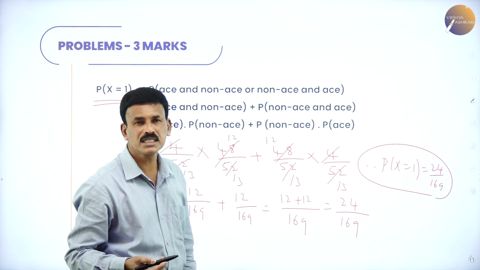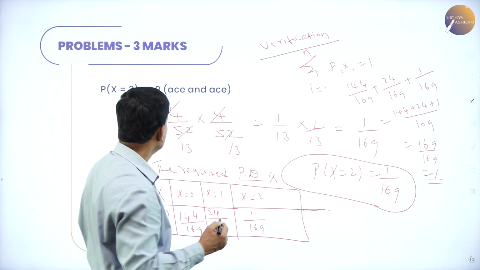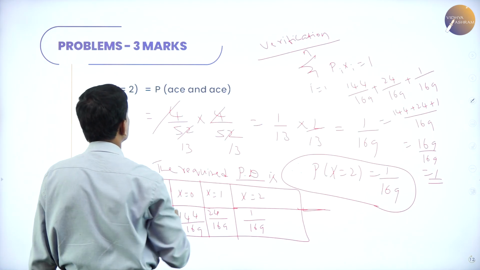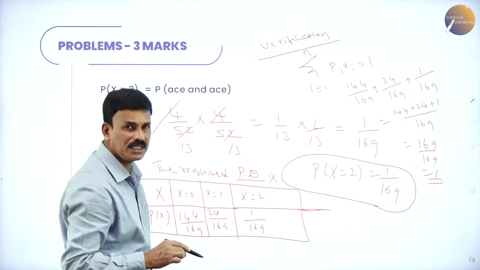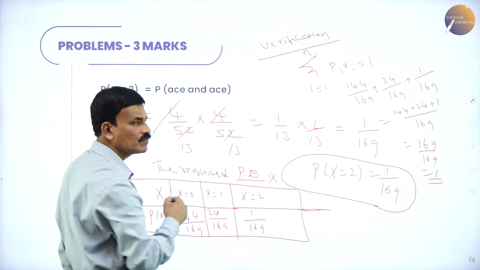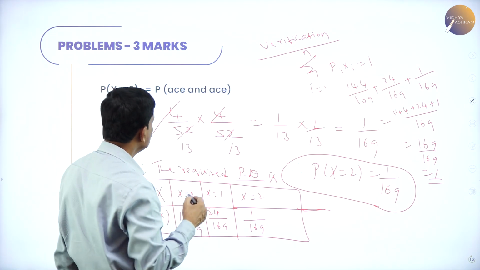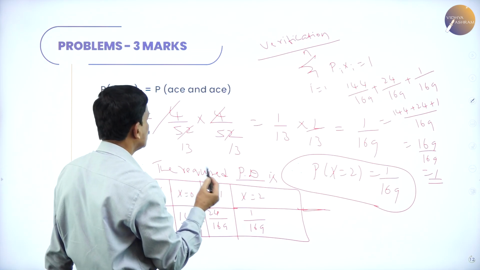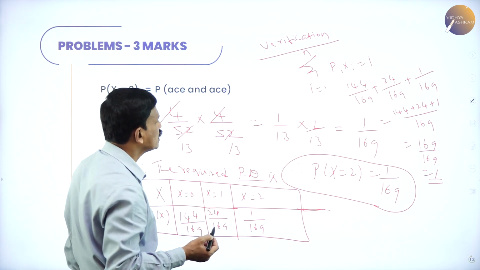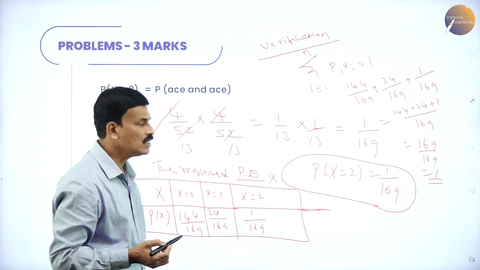Now, come to the third case, when X is equal to 2. The probability of X is equal to 2 is the probability of ace and ace. That is 4 by 52 into 4 by 52. The 13s cancel, so 1 by 13 into 1 by 13 is 1 by 169.